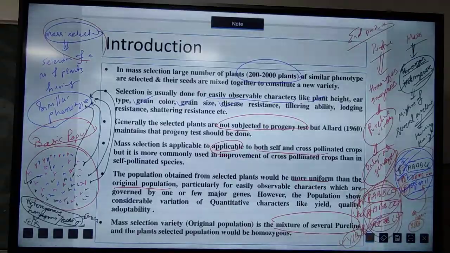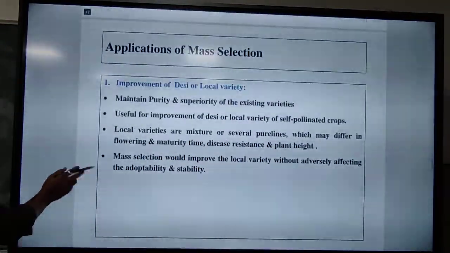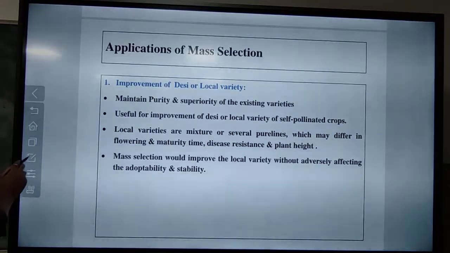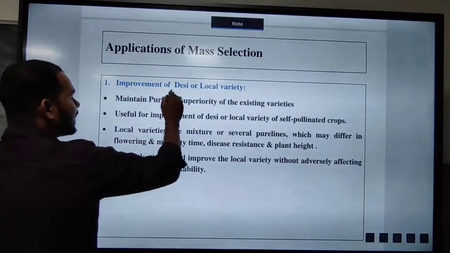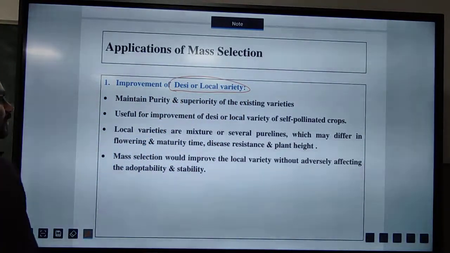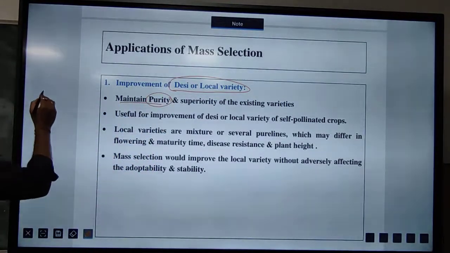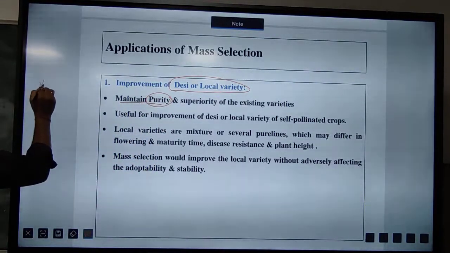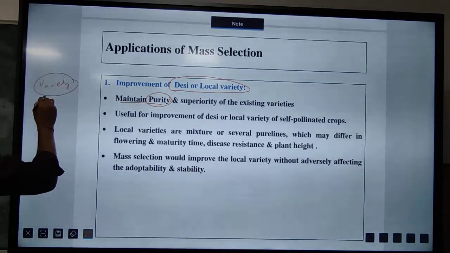So next we will see the application. In which case will we use mass selection? First, whatever the basic local varieties are there, we have to go for their improvement, as well as for maintaining purity. Purity means, let us think I have a variety which is the best variety.